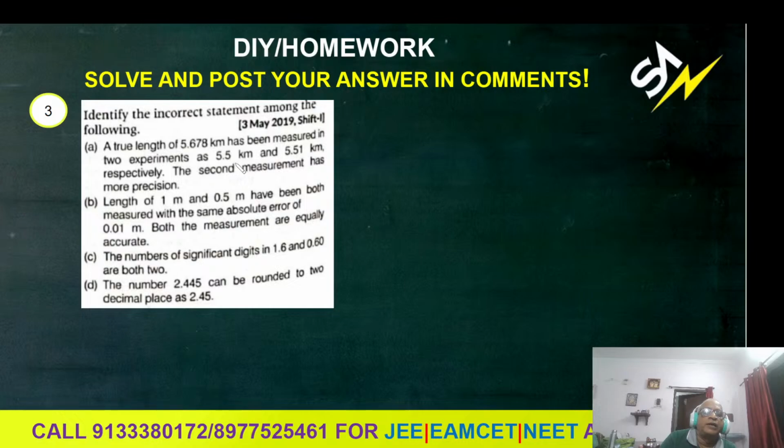Precision means you get more decimal places. 5.5 has one decimal place, 5.51 has two, so the second measurement is more precise, though it may not be accurate. That is correct only.